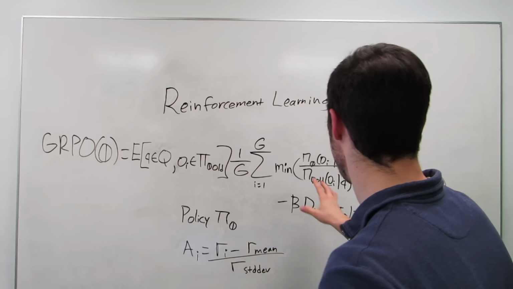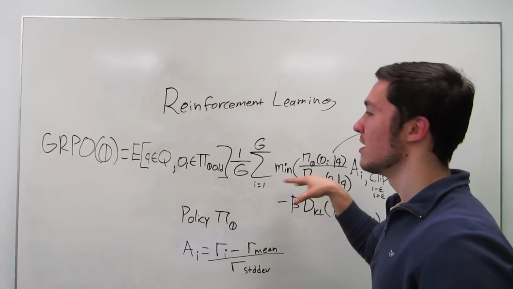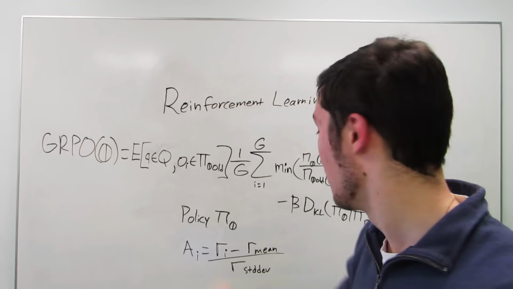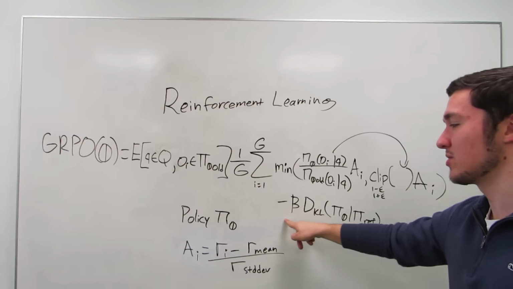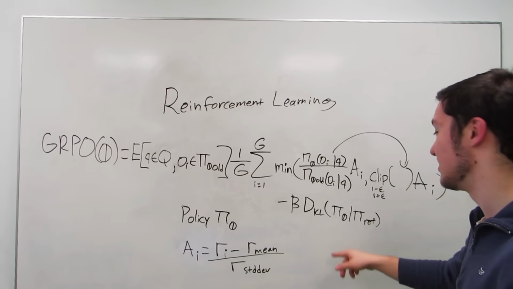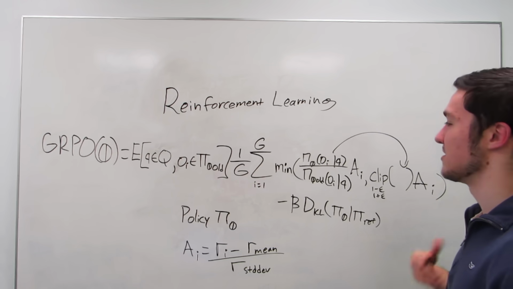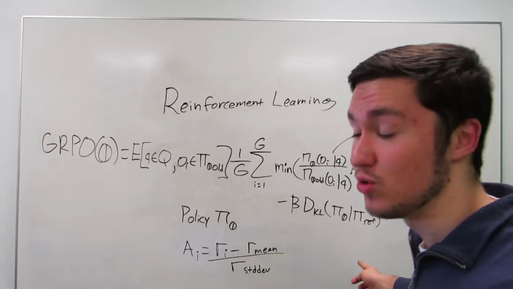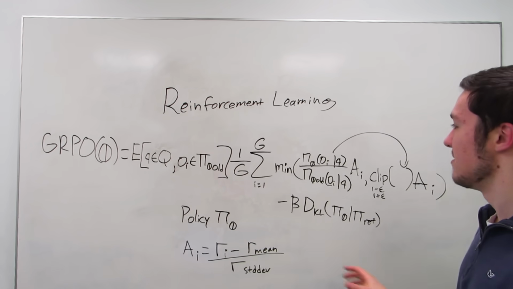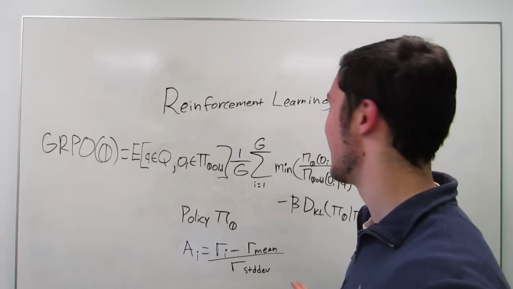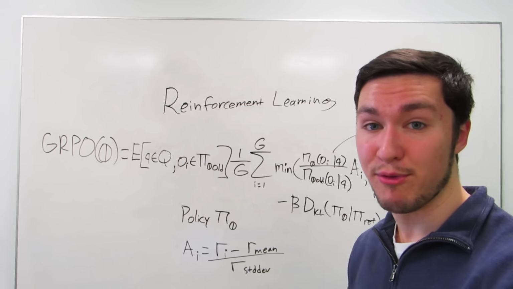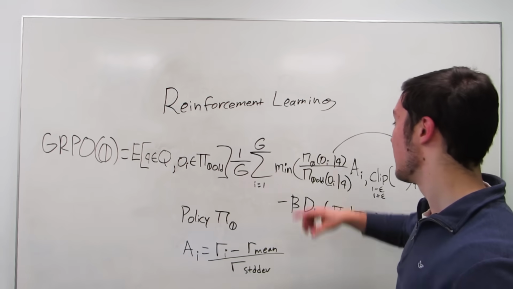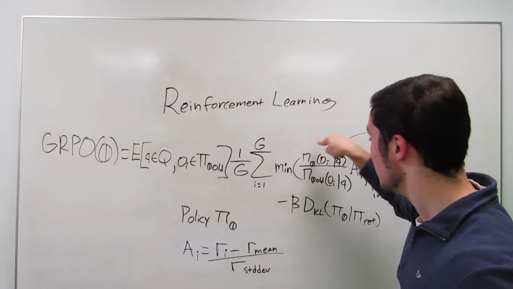So the weighted average is taking basically how small of a change can we make to our policy in order to maximize the reward. And we also subtract it from this regularization term called KL divergence. This pretty much is another way for us to stabilize our model training by making sure it doesn't change too much. And in short, all this is trying to say is that we don't want our policy for our model to change too much, but we want to do so in a way that we can compare our old answers with the new answers.